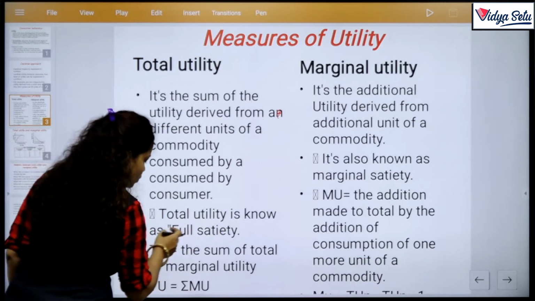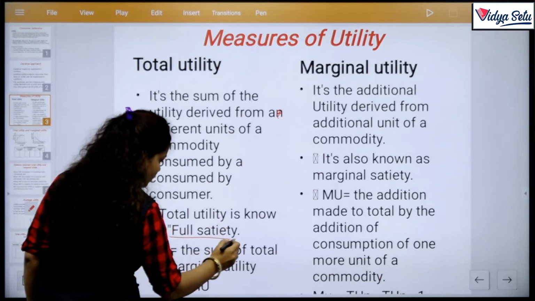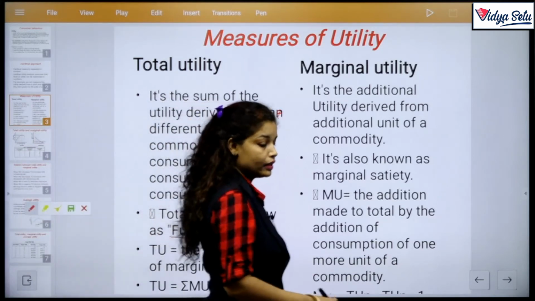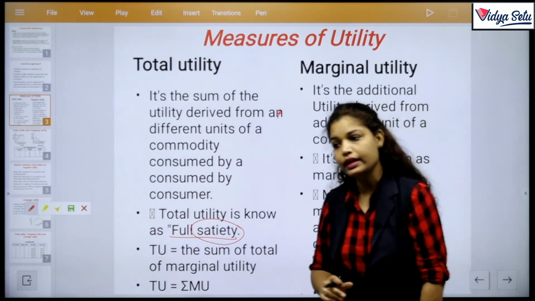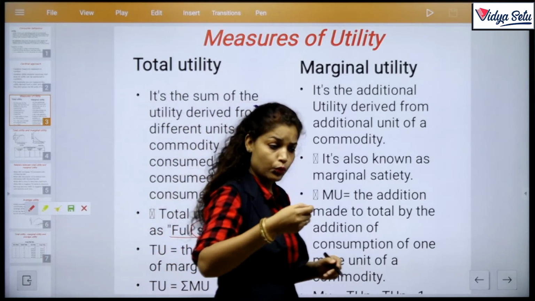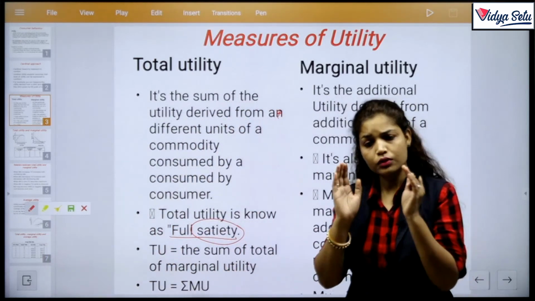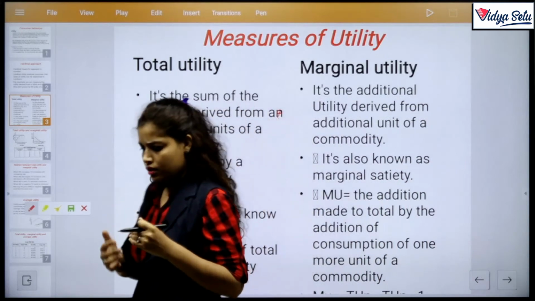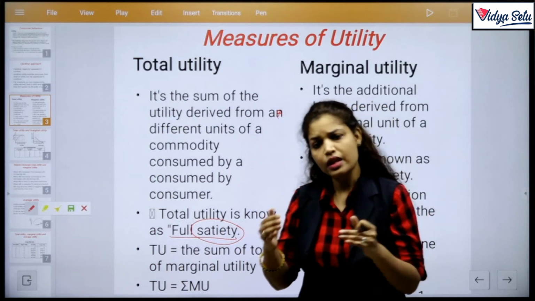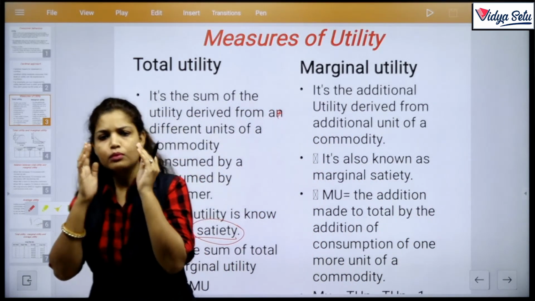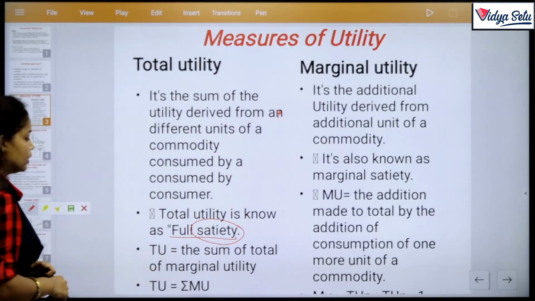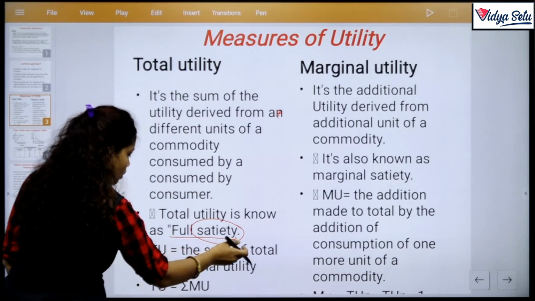Total utility is also known as full satiety. The word is satiety. Remember this point, it will be useful later. What is satiety? That is the full satisfaction point. Now I can't consume one unit extra. Like I'm hungry and my diet is 3 chapatis. If I consume 3 chapatis, then I'm at the point of full satiety. Clear? So TU is equal to the sum of the marginal utilities.